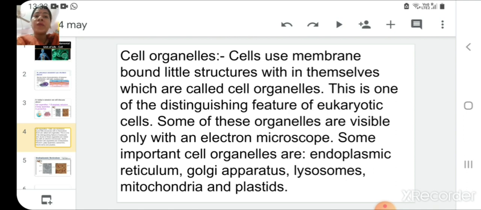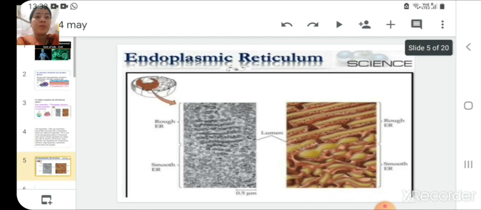This is one of the distinguishing features of eukaryotic cells. Some of these organelles are visible only with an electron microscope. Some important cell organelles are endoplasmic reticulum, Golgi apparatus, lysosomes, mitochondria, and plastids. So let us begin with endoplasmic reticulum.